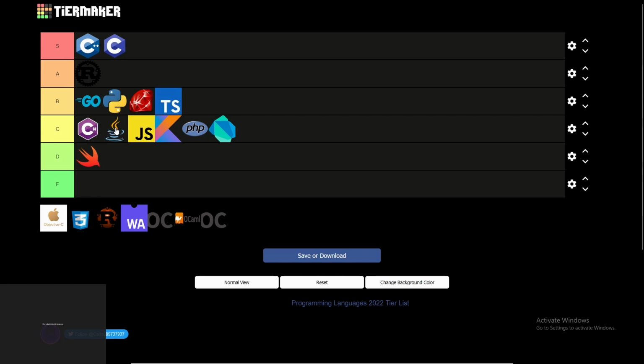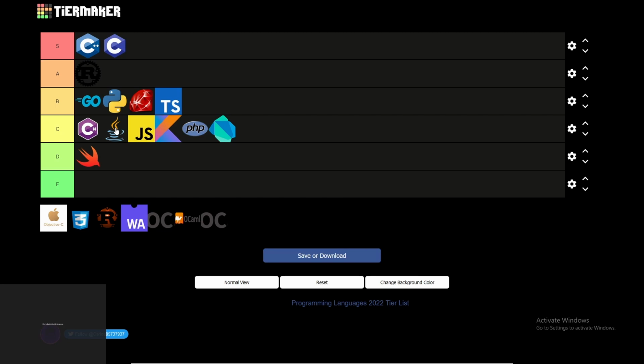Java is used everywhere, but people hate it, so C tier. Kotlin is basically Java, so C tier. It is better than Java, but you can then just use Java. PHP is not a bad language, neither good one.